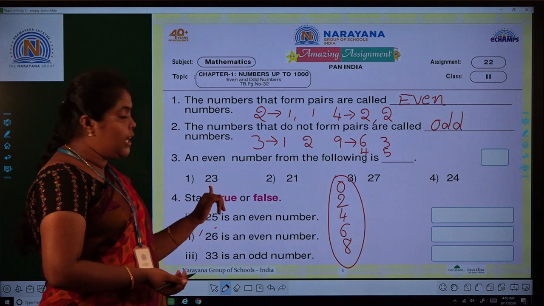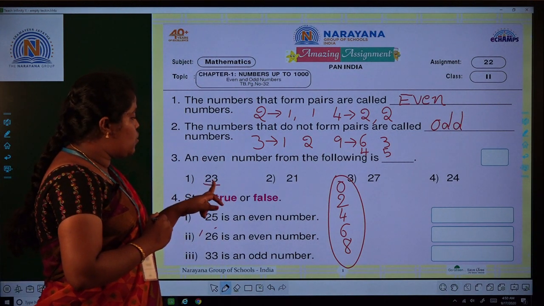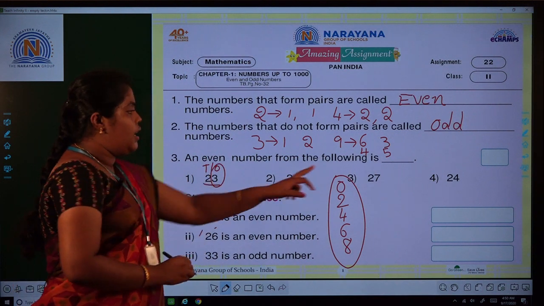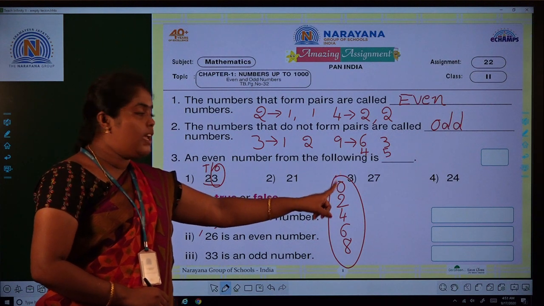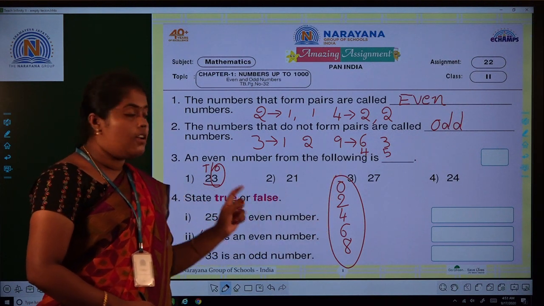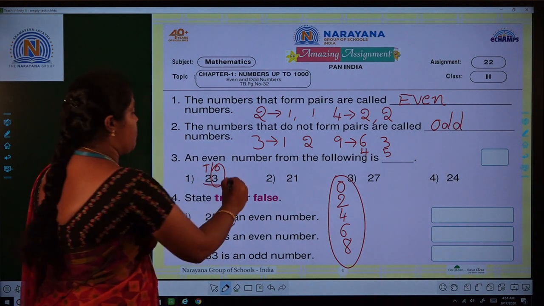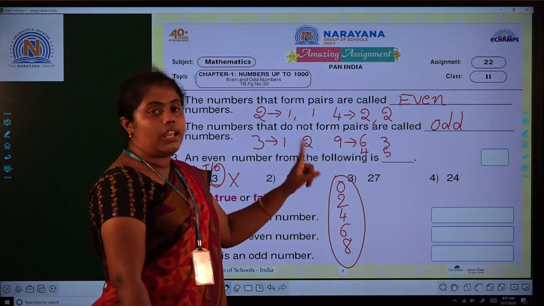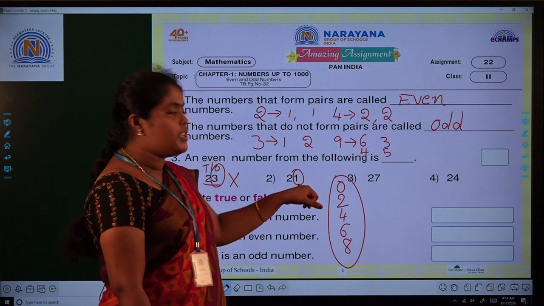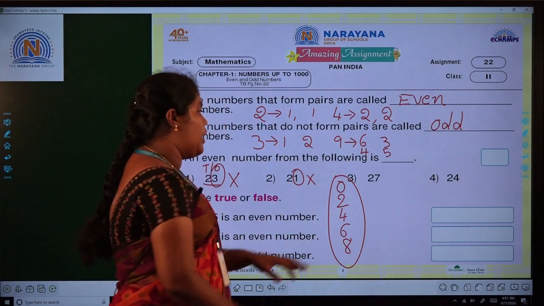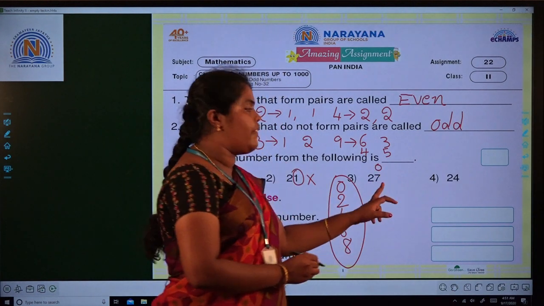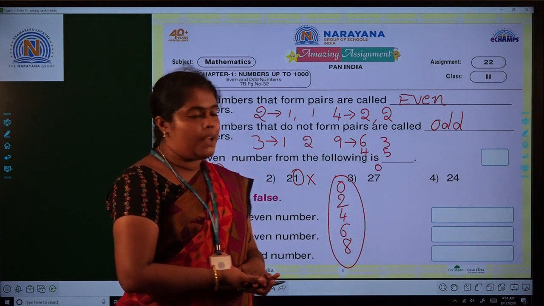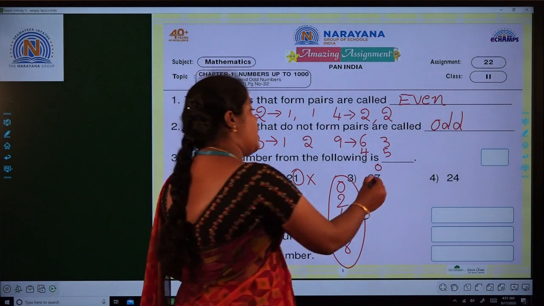Okay. Next, first one, checking number 23. We have to check the ones place first. In the ones place, the digit is 3. If the number is even number, the ones place should be 0 or 2 or 4 or 6 or 8. But here 3 is there, so it is not an even number. Next one, 21. Here in the ones place, the digit is 1. It is not an even number. Again, 27 is there. In the ones place, the digit is 7. If even number, the digit 0, 2, 4, 6, 8 should be in ones place. But here is 7, so it is not an even number.